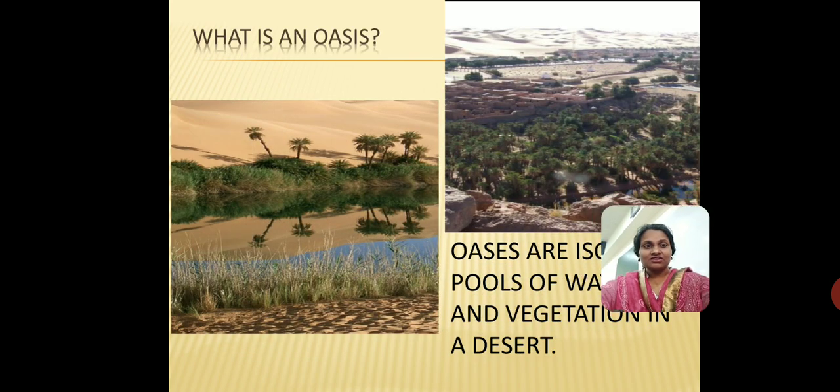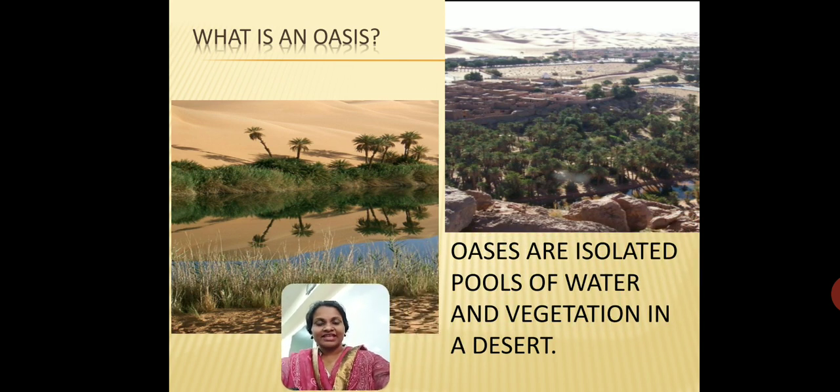Now let's have a look at the oasis. I'm again moving around on the screen, I'm sorry. So what is an oasis? A single oasis is spelled O-A-S-I-S. That is what I have put up in the title. But the plural of oasis is oases, and that is spelled O-A-S-E-S. So that's the difference between the two words.